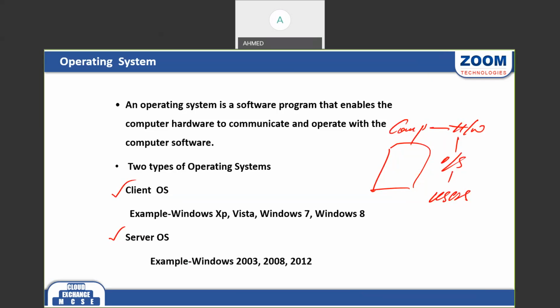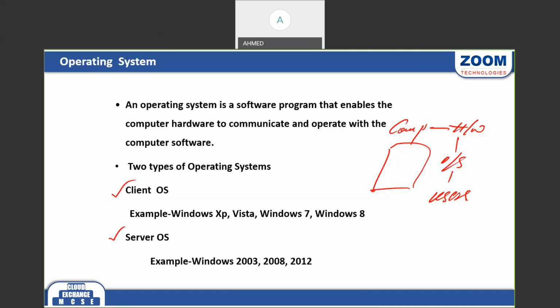For example, I created one website in my company, like zoom.com, and my users want to access this website. My users are sitting on client machines, maybe XP, Vista, Windows 7, Windows 8, Windows 10. So clients are requesting www.zoom.com from the server. The request will go to the Zoom server, the Zoom server will give the reply, then the user can download and access the data. So the client is requesting the server's services, and the server is serving the services to clients. But in our corporate network, we have a domain network.